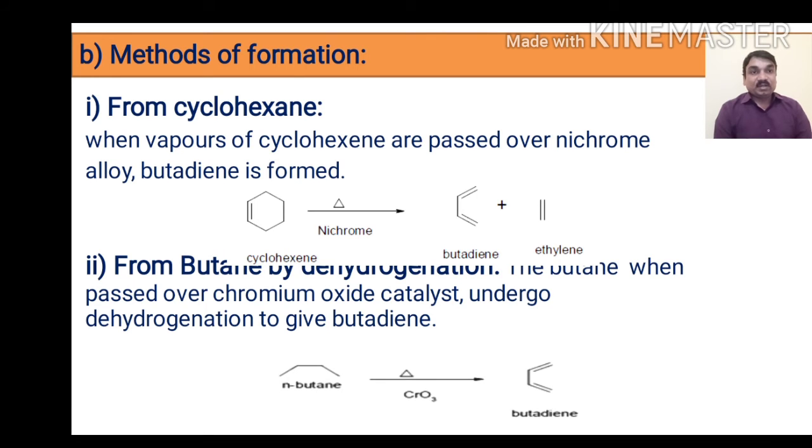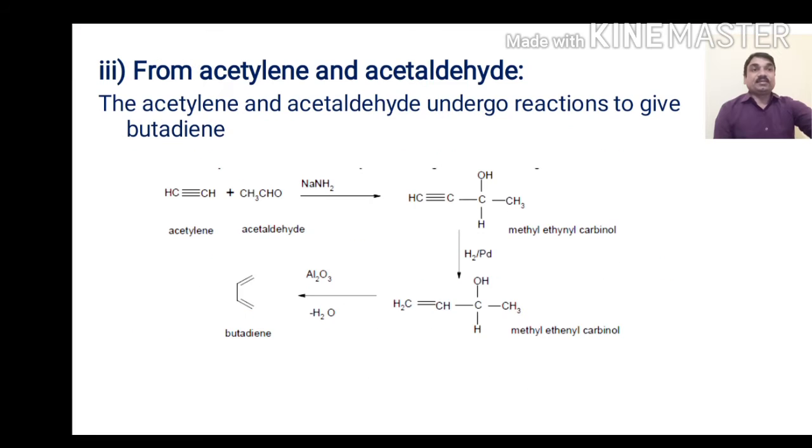Second, from butane, by dehydrogenation. When n-butane is passed over chromium oxide catalyst, it undergoes dehydrogenation to give butadiene. We know that the removal of a hydrogen molecule from the straight chain alkane n-butane results in the formation of 1,3-butadiene.